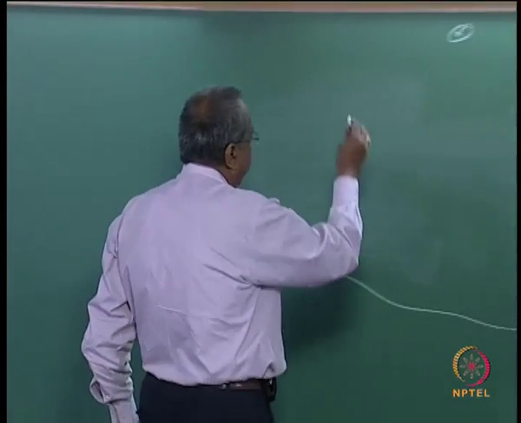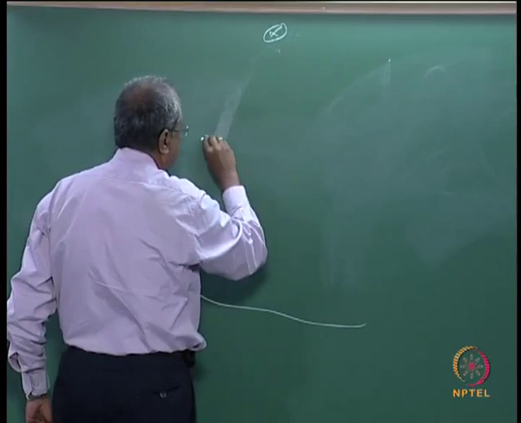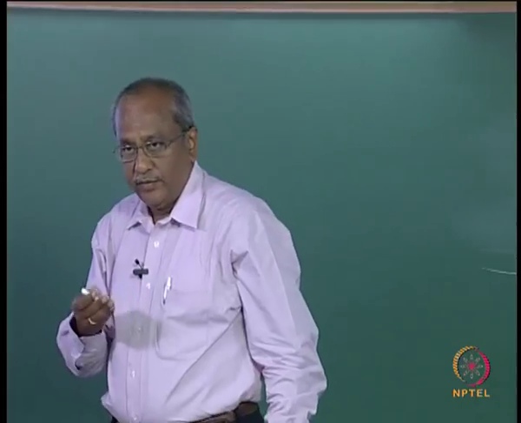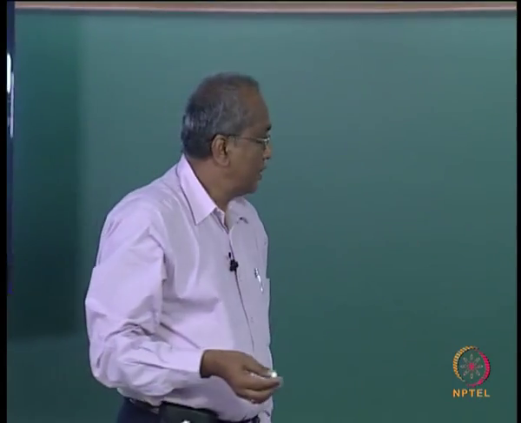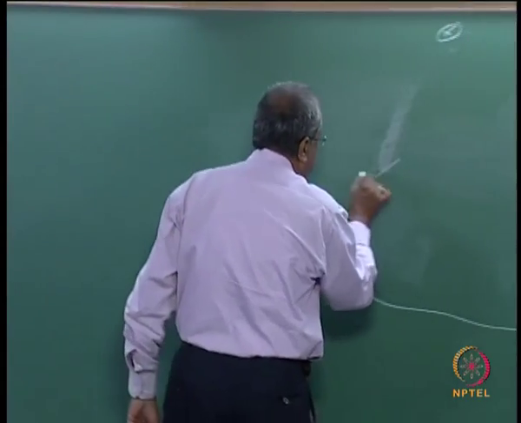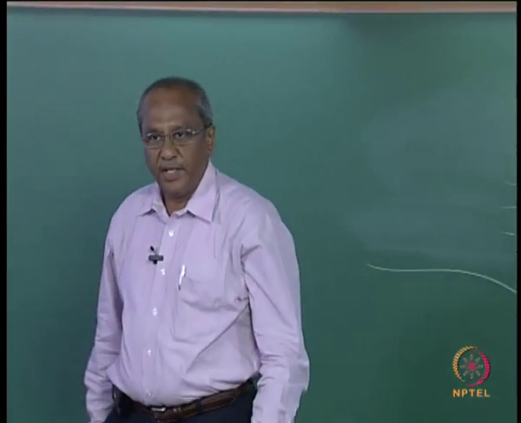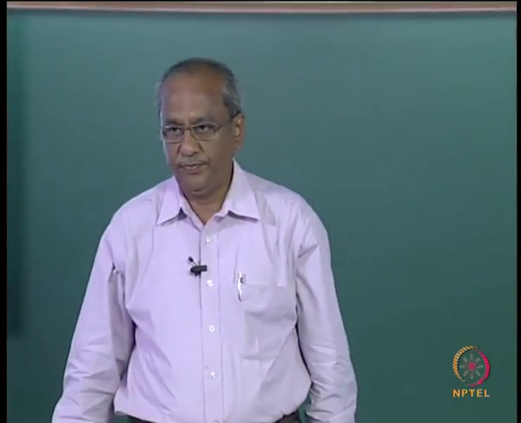And when they propagate towards the shore, as you all know, they undergo the phenomenon of refraction, which means that they will orient themselves more or less parallel to the bottom depth contours.